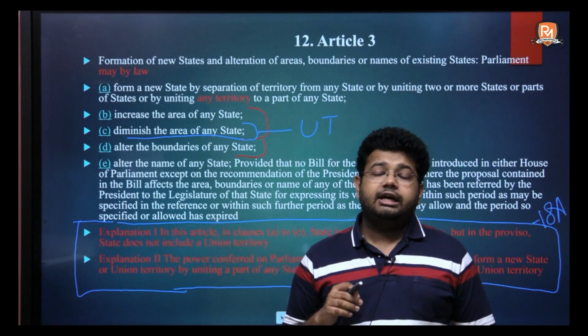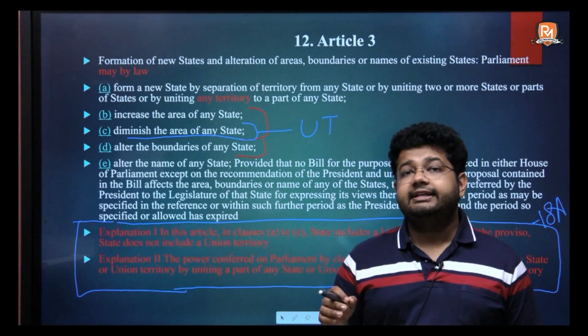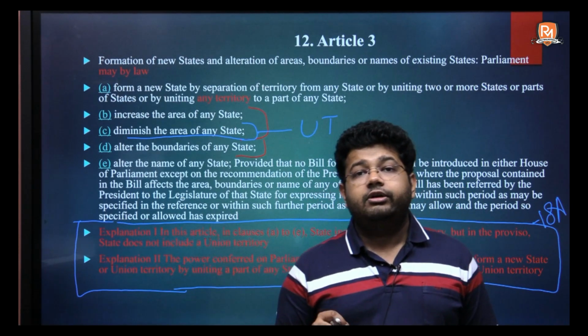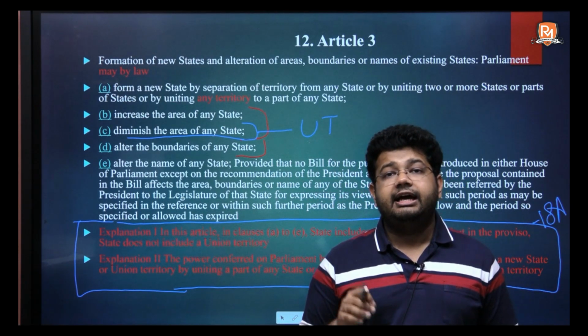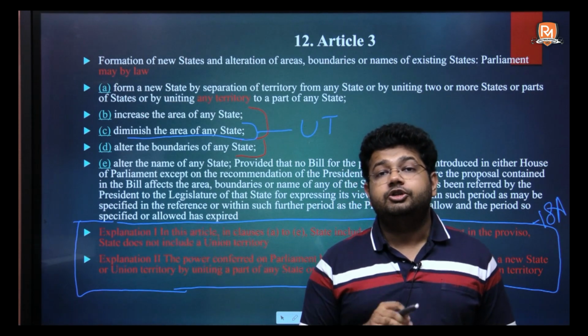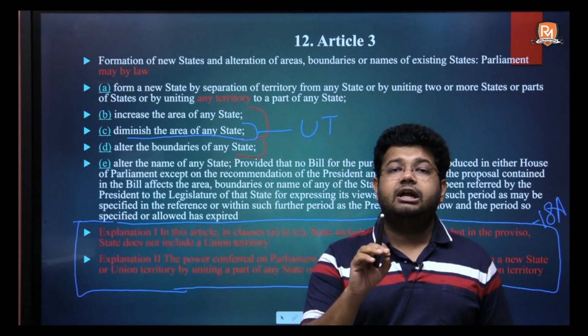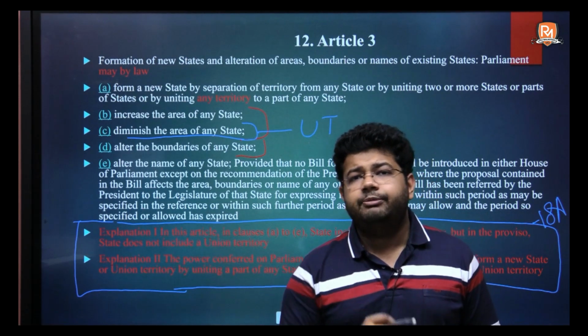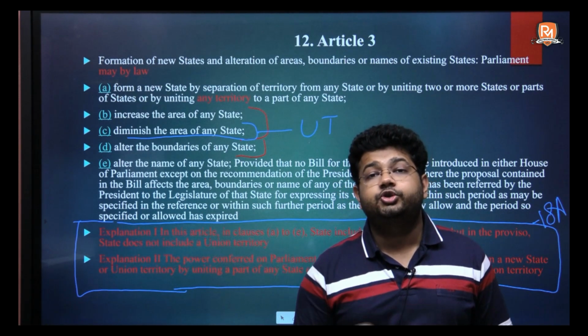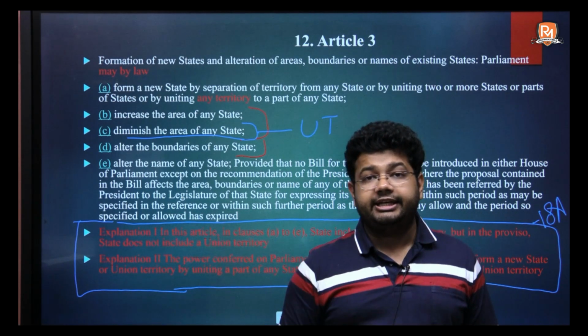Now, another question would arise: recently the union territories of Dadra and Nagar Haveli and Daman and Diu were merged by a legislation, by a law of the parliament under Article 3. Then how was that possible, and why was no constitutional amendment done in that very case?